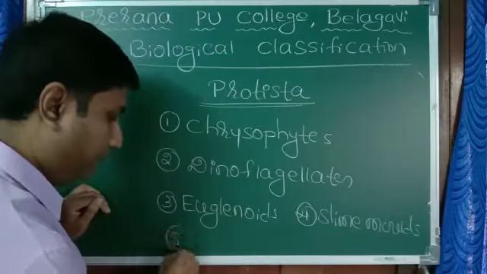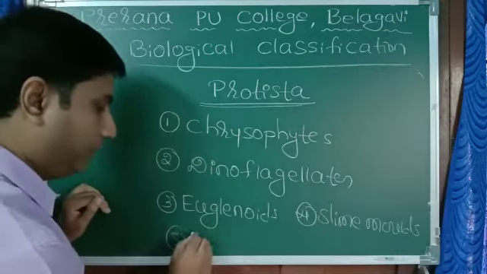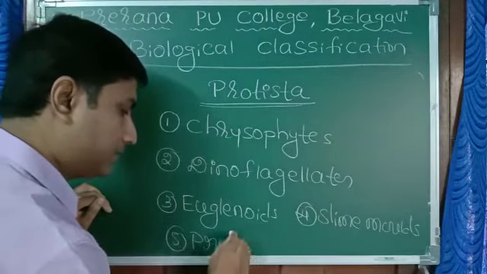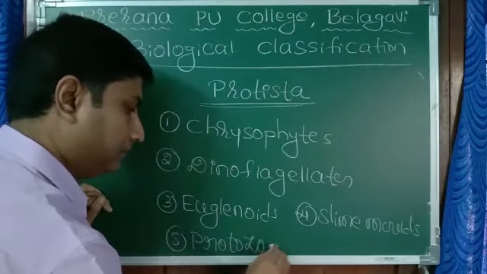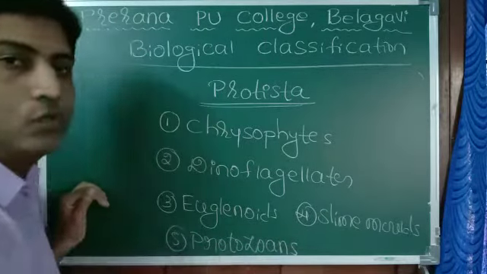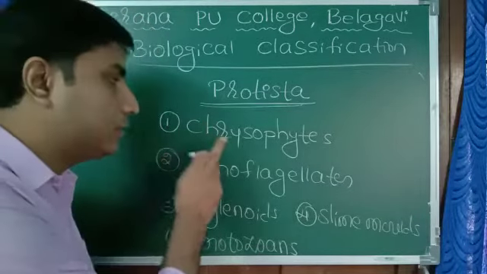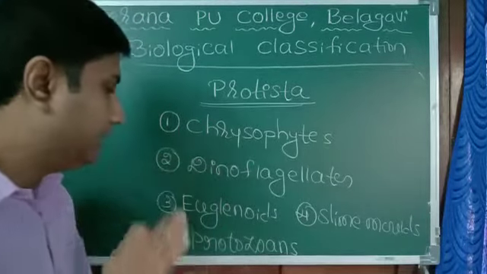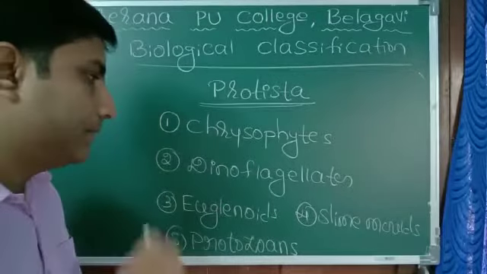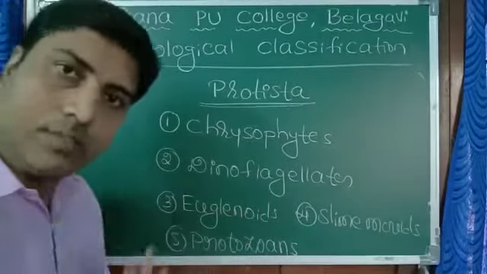And fifth one, protozoans. These are the 5 groups under Protista: chrysophytes, dinoflagellates, euglenoids, slime molds, protozoans.